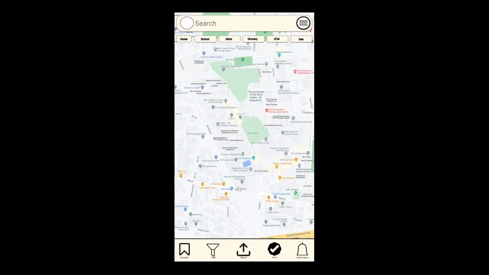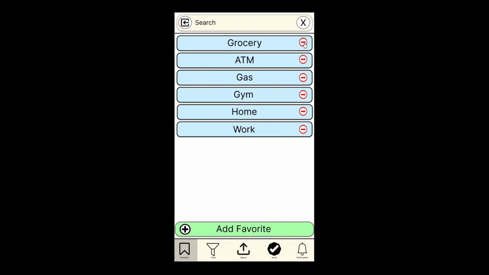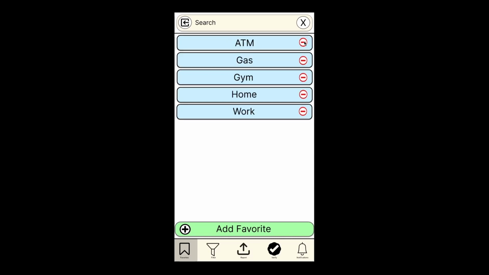So this is how the favorites button works. Right now the current favorites are home, school, work, grocery, ATM, and gas. If the user wishes to edit this list, the user can click on the favorites icon at the bottom of the screen, well, the favorites button. And the user can then remove favorites or add new favorites. So right now, if the user clicks the red minus button here, the user can remove the grocery favorite.